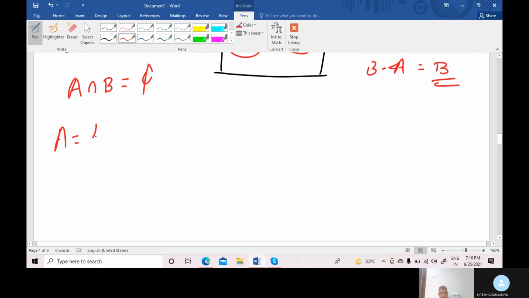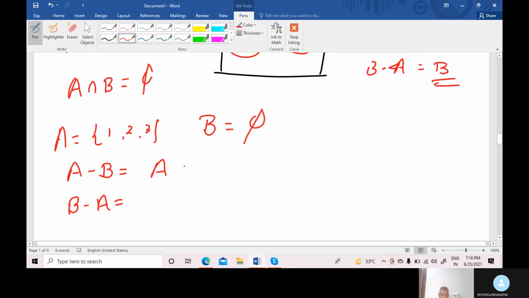Suppose A equals {1, 2, 3} and set B equals the null set. Now what about A minus B and B minus A? In A minus B, is any common element present here? No. So the first set is A, so the answer is A. And B minus A: nothing can be common here, so the answer is the null set, because B is the null set. The first set is B and B is the null set, so our answer is the null set.